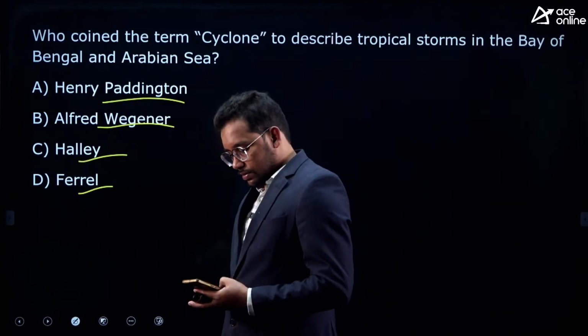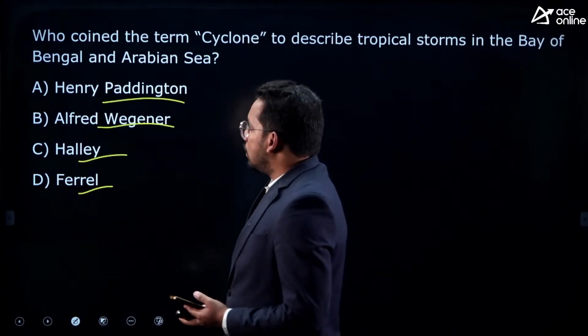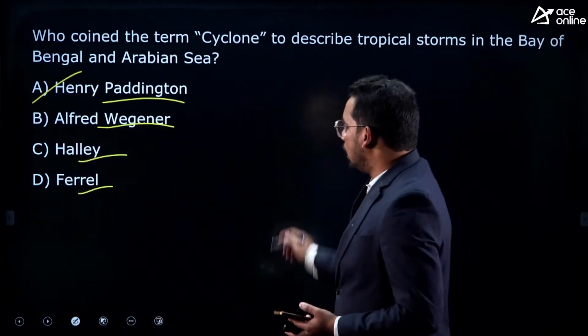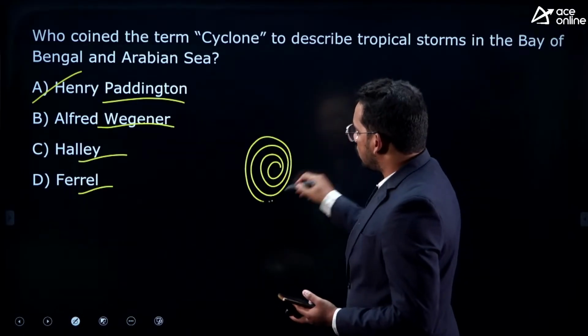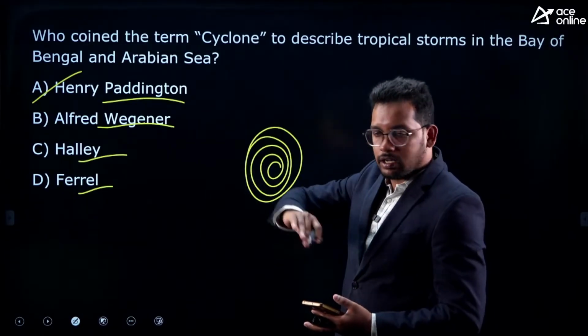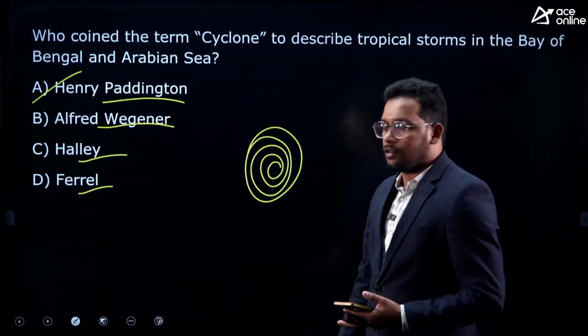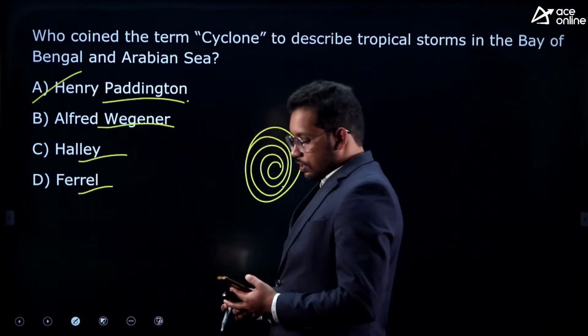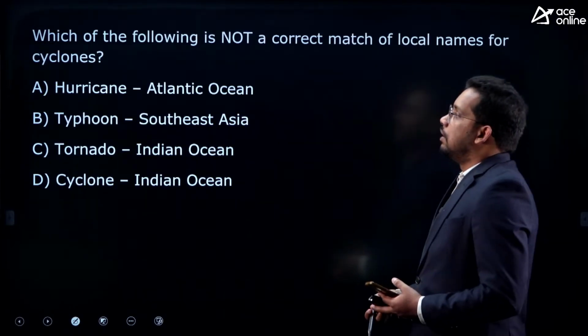Cyclones chapter. The answer is Henry Piddington. He observed the snake coil, how a snake surrounds itself like a coil. So Henry Piddington named this.